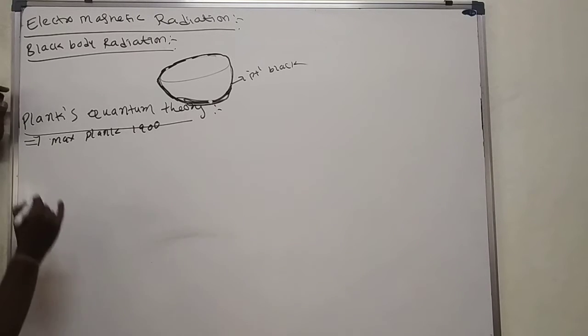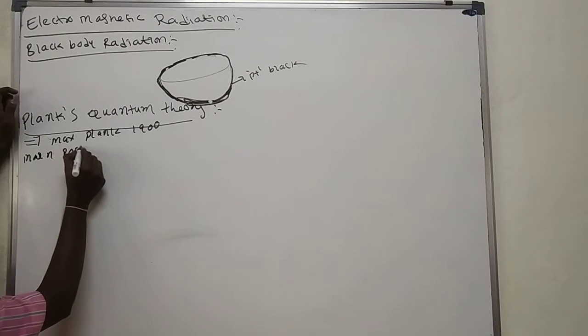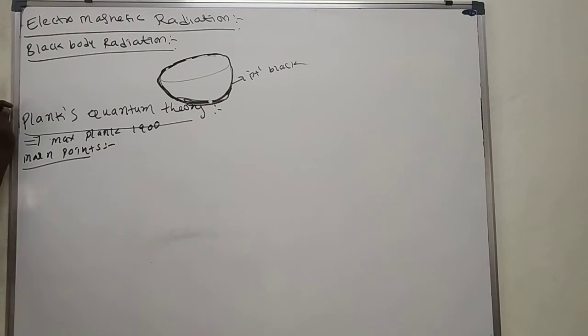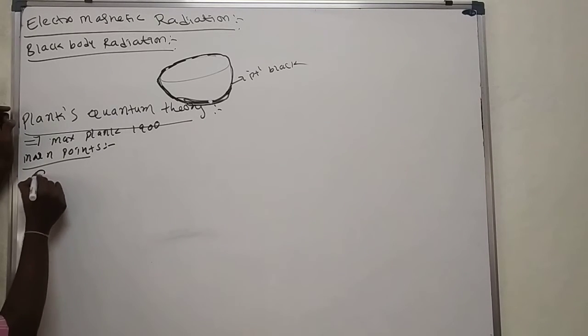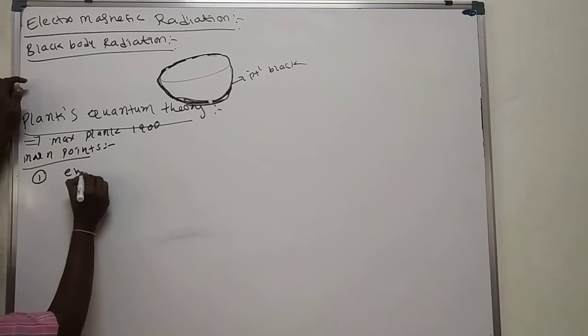Okay, the important points, the main points of Planck's quantum theory. It's an important one. Here also some problems are there. The main points, postulates of this theory. The first point: the radiation which is evolved from an object is evolved in the form of energy packets.